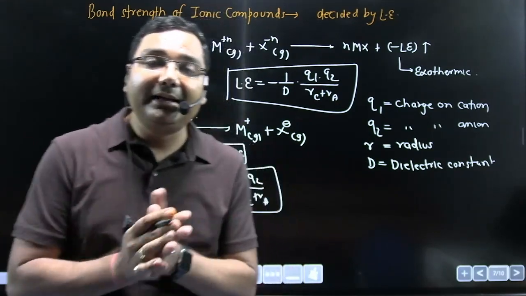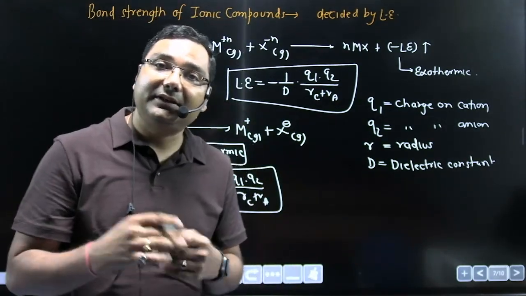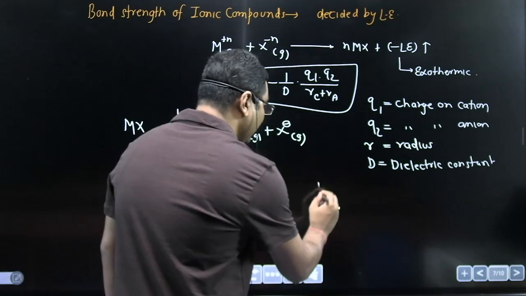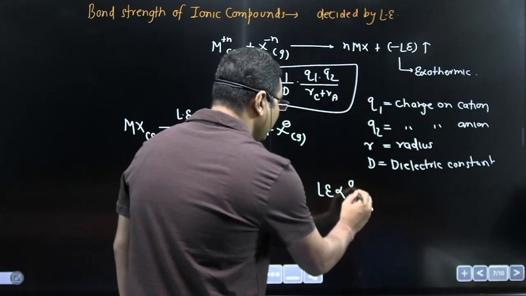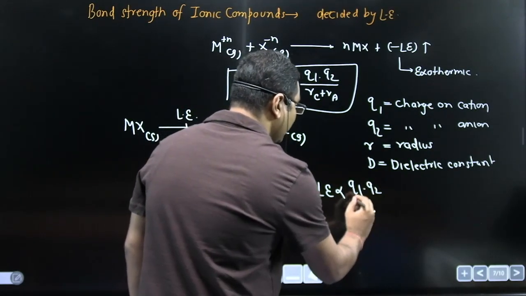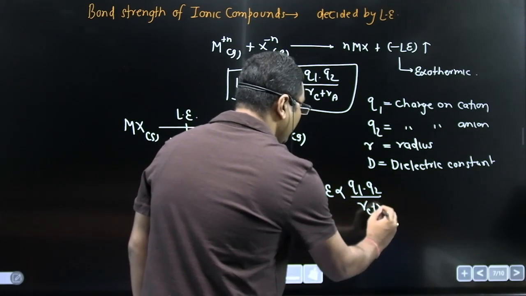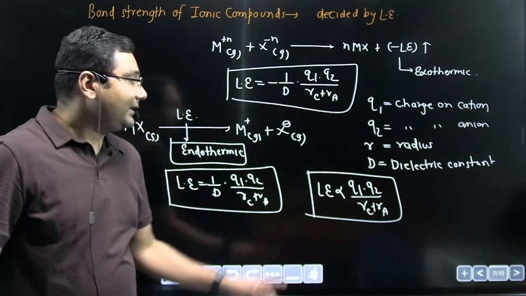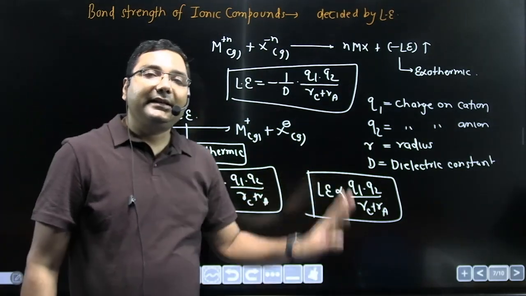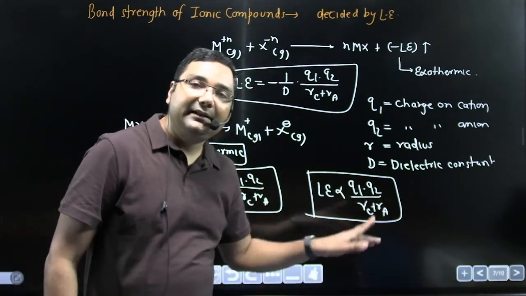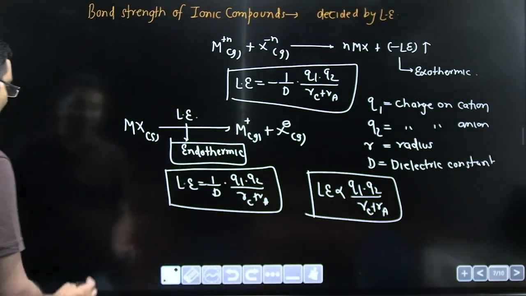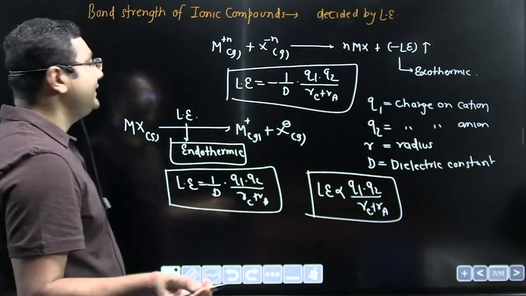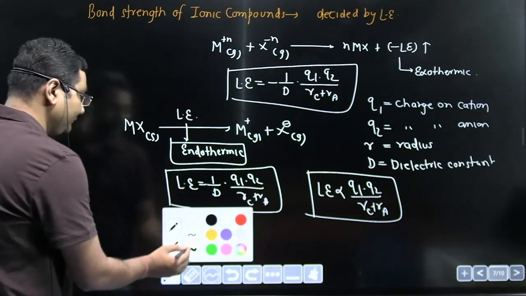And how can we explain the variation of lattice energy? It's so simple. Lattice energy is directly proportional to the product of charges and inversely proportional to the radius of cation or anion. As the product of charges increases, lattice energy increases. As size decreases, lattice energy increases. Now the variation of lattice energy can be explained very easily.